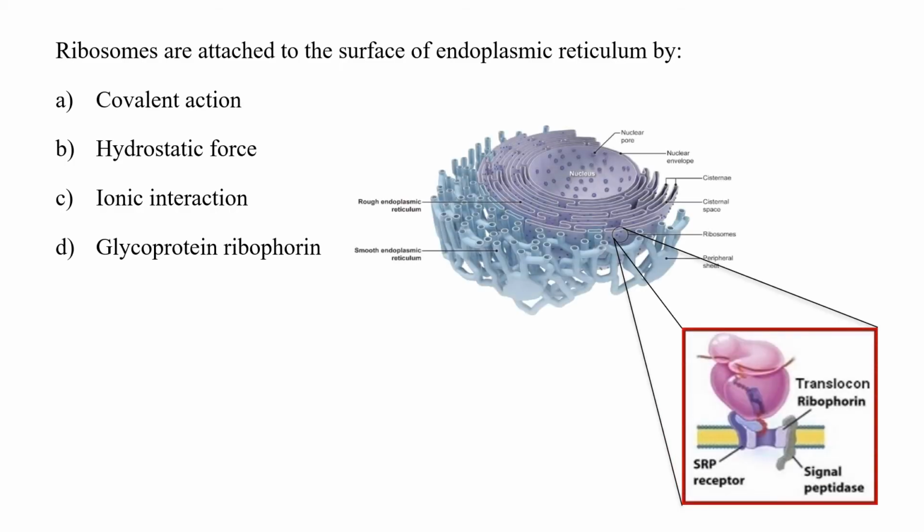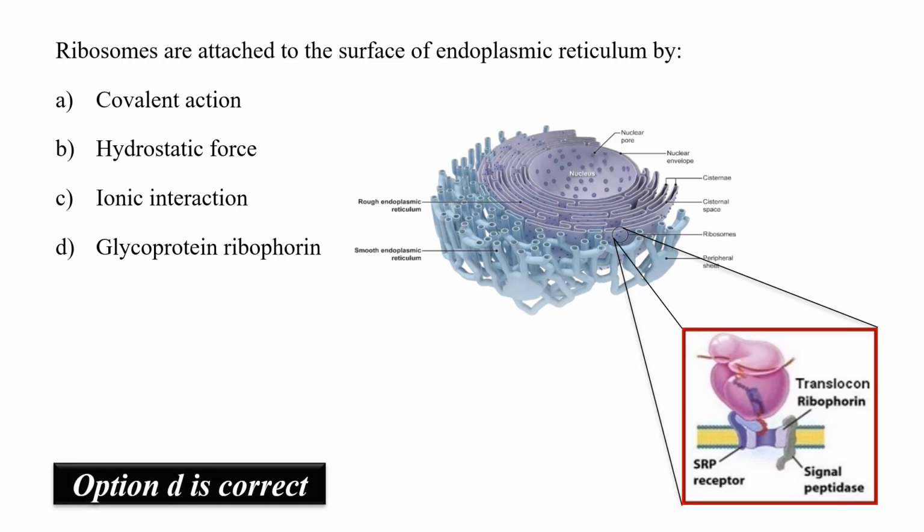Generally, this attachment between ribosomes and ER is facilitated through a hydrophobic protein, that is signal recognition particle, which is linked to the 60S subunit of the ribosomes, while the ER connects with the ribosomes through the SRP receptor. That means क्या याद रखना है, signal recognition particle will be present over the ribosomes, while इसका receptor जिसको also we call it as ribophorin, will be present over the ER. Hence option D would be the correct answer.